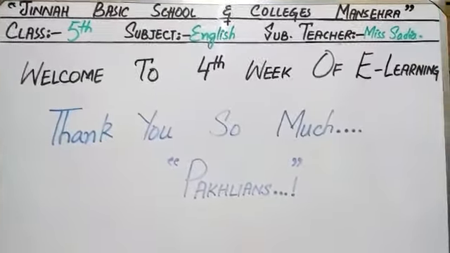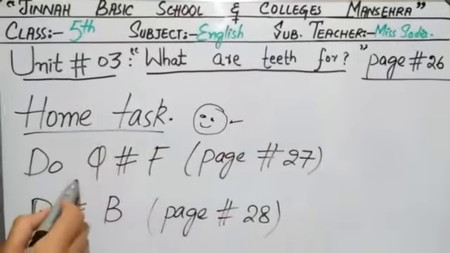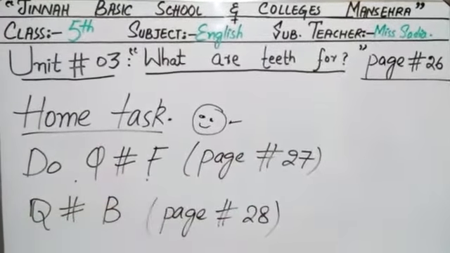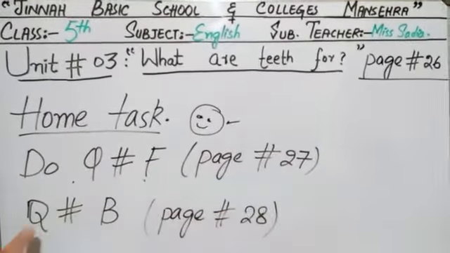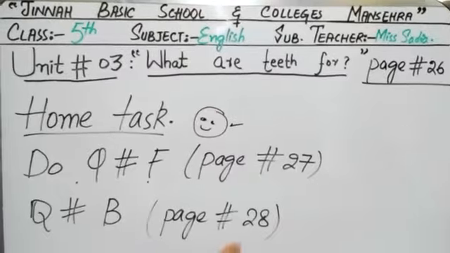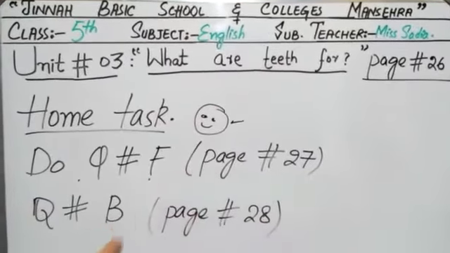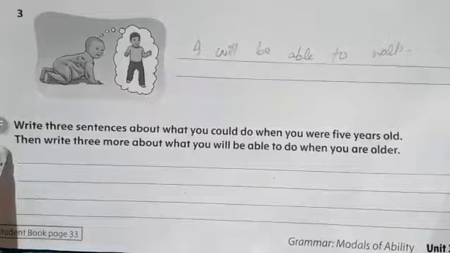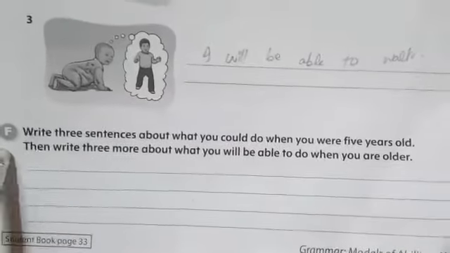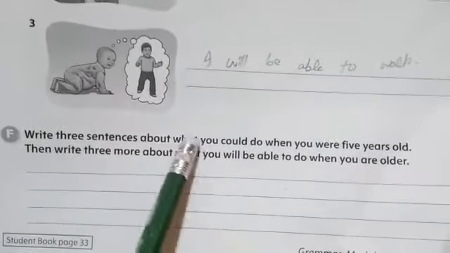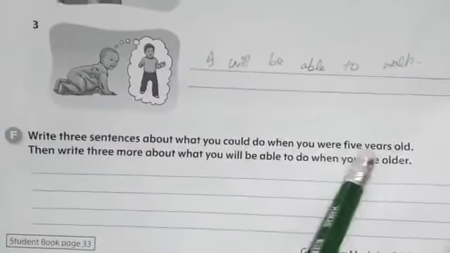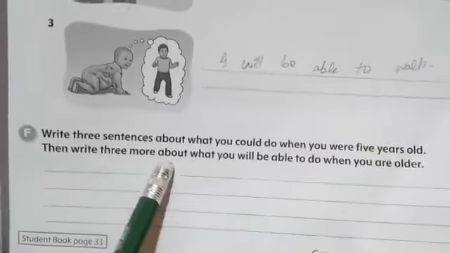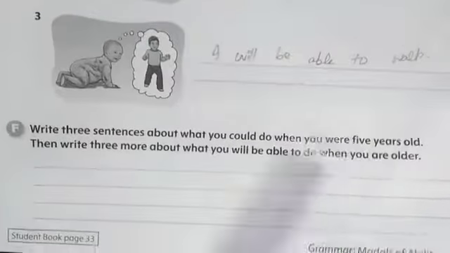Your home task is you are going to do question number F at page number 27 and question number B at page number 28. So, what are question number F and B at page 27 and 28? Let's discuss. Question F is write 3 sentences about what you could do when you were 5 years old. Then write 3 more about what you will be able to do when you are older.